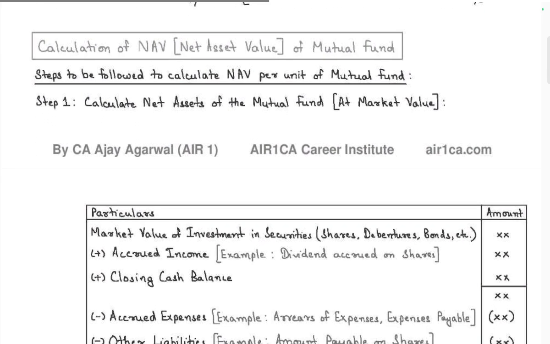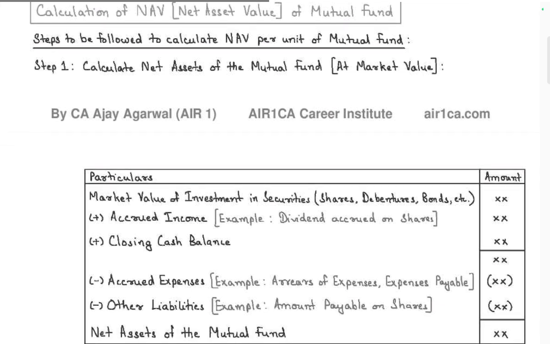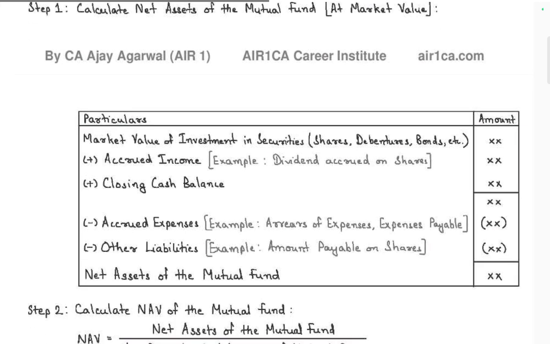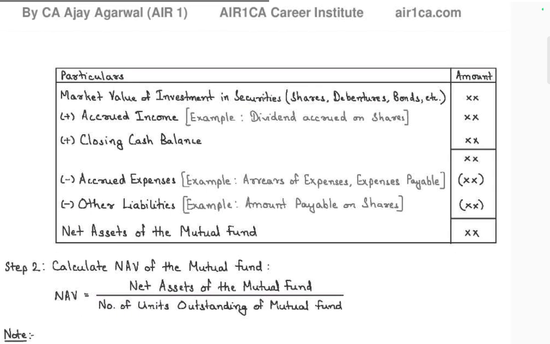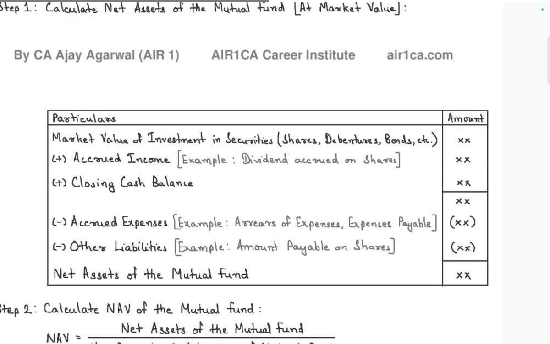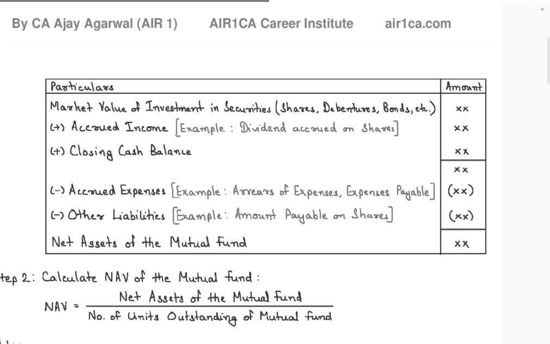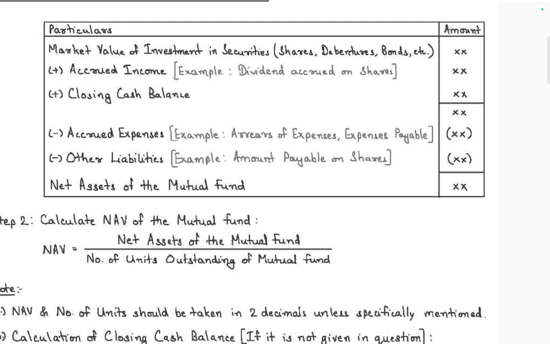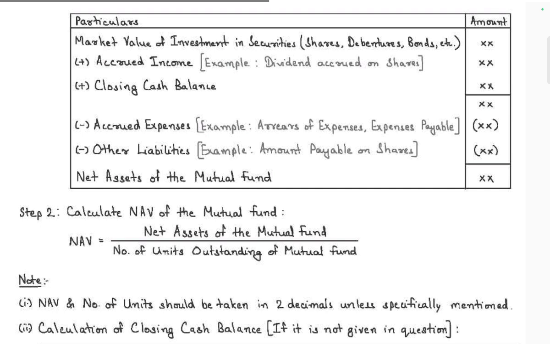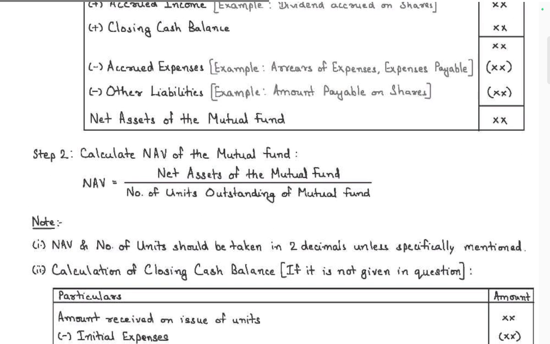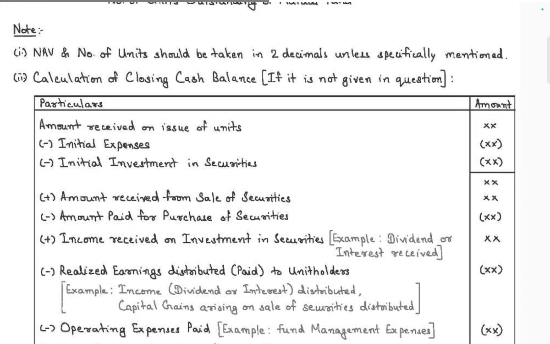The steps are the following. Calculate the net asset of the mutual fund: market value of investment securities, shares, plus accrued income, plus the closing cash balance, minus accrued expenses, minus other liabilities, gives the net asset value of the mutual fund. Net asset value is the net assets of the mutual fund divided by the number of units outstanding. The NAV should be taken to two decimals unless specified.